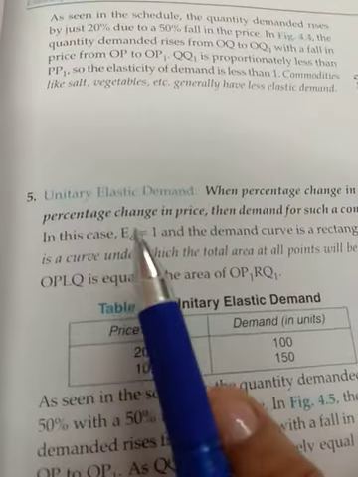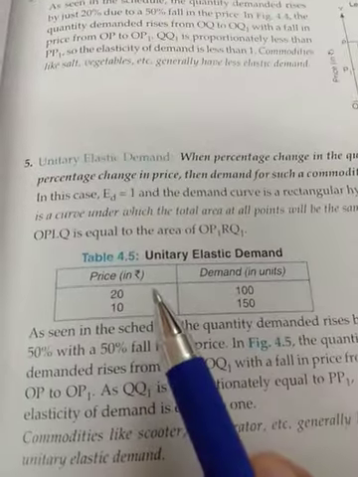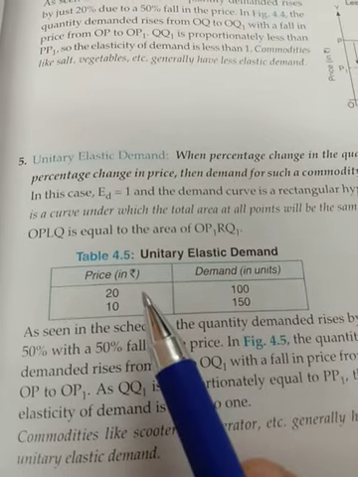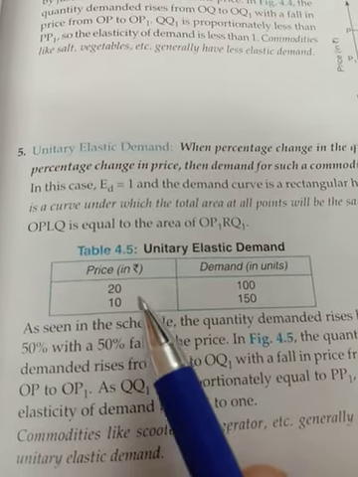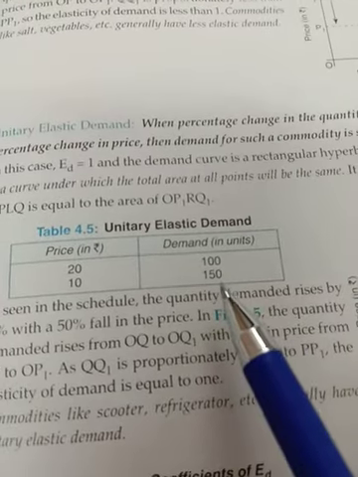Now unitary elastic demand. Unitary elastic demand means the percentage change in quantity demanded is equal to the percentage change in price. Like earlier the price was 20, now 10. So 50% change in price, and here also 50% change in demand.